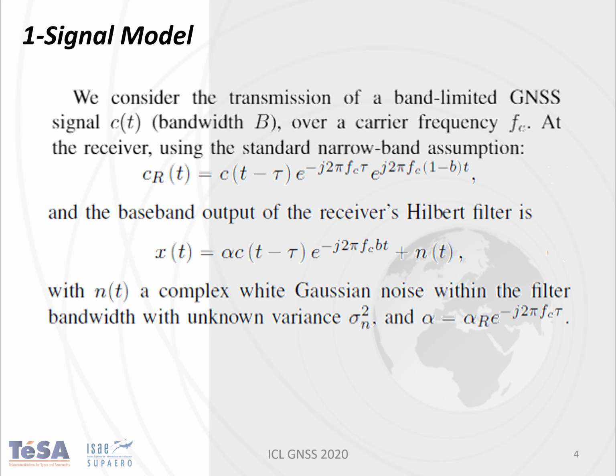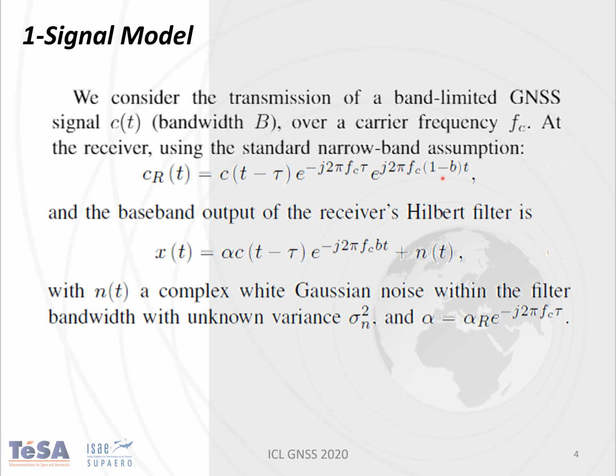Okay, so first let's present the signal model. We are going to consider a GNSS signal that we denote c(t), which is going to be band-limited. It has a bandwidth of B, and this signal is transmitted on a carrier frequency Fc. Now, if we consider the standard narrowband assumption, we have this received signal, which is our transmitted signal perturbed by the delay and also by the Doppler effect.